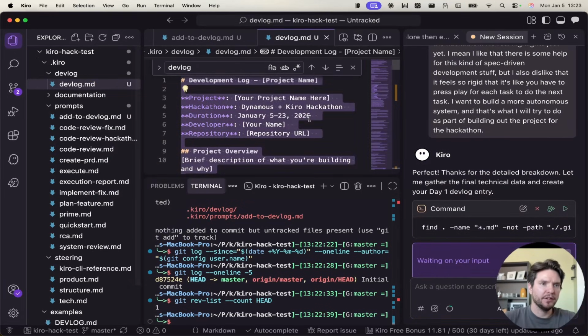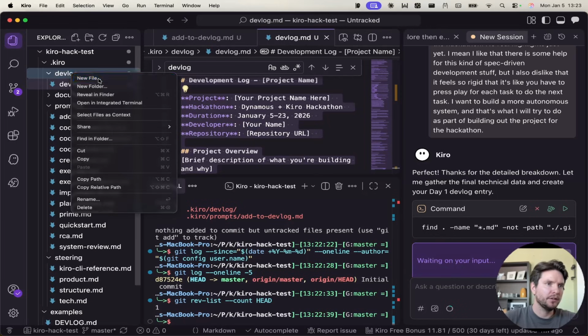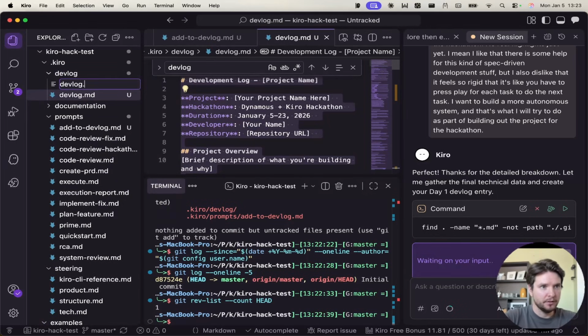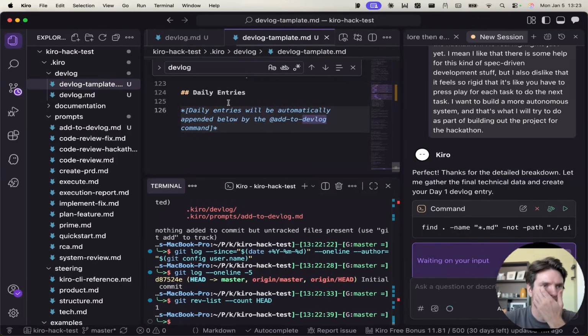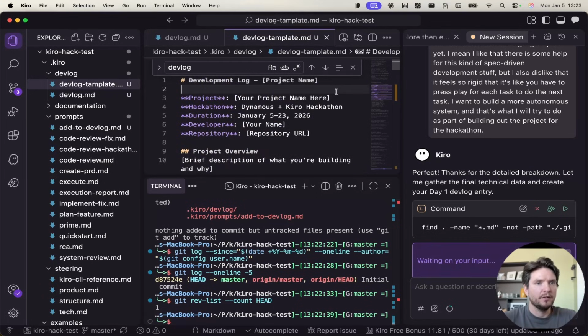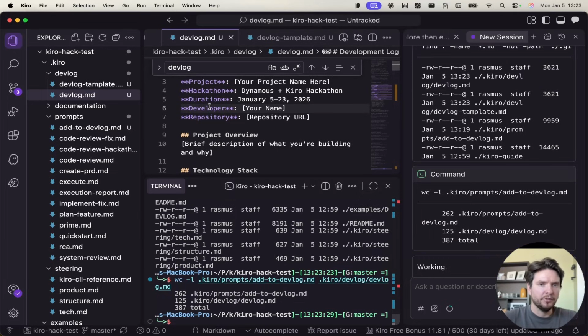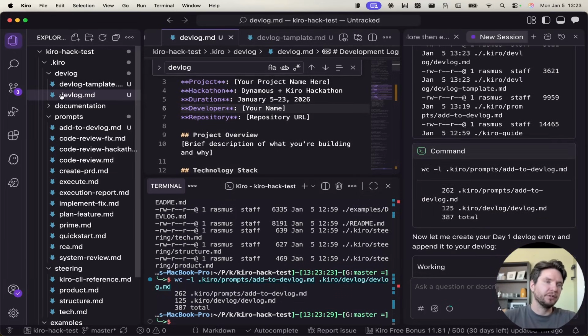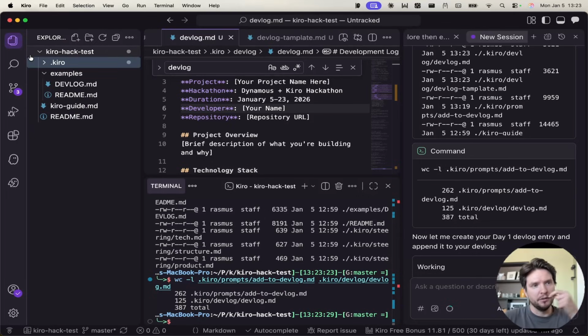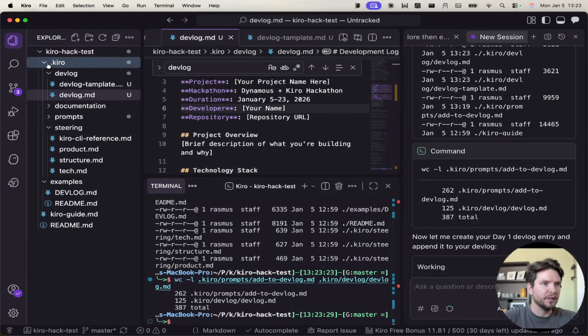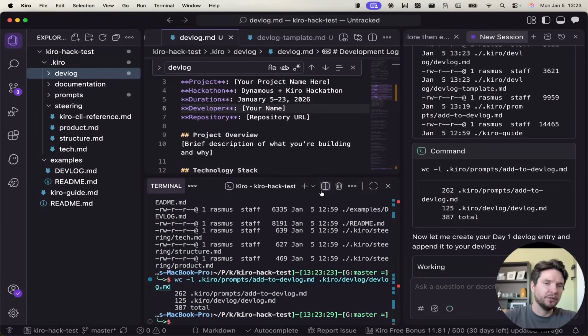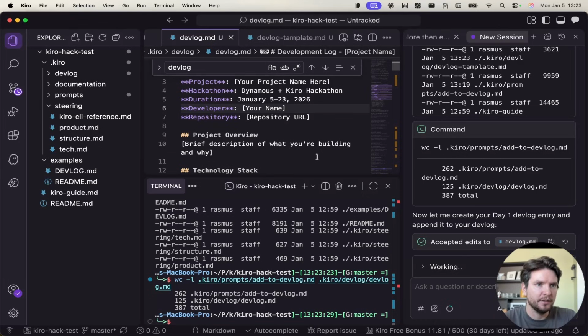And before that starts filling out, let's copy that and let's do a new file here, devlog-template.md, so that it's easier for you to copy it if you want to use it. You won't have my daily entry and stuff in there. And let's put it there. Devlog is mine. Okay, let's see. Let's run everything. So what I will do, I'll just push this up to GitHub. I'll link it down below so that you can get my devlog template stuff, the command if you want to use it, or you can just create your own. But yeah, let's take a look here and wrap this up.